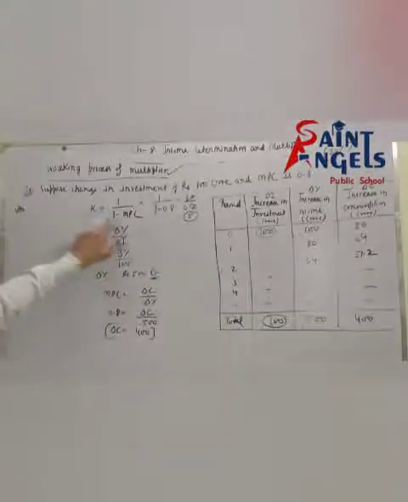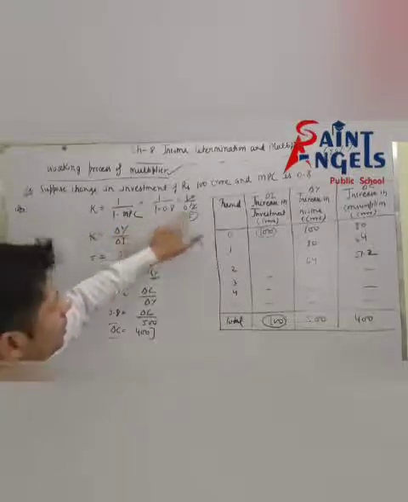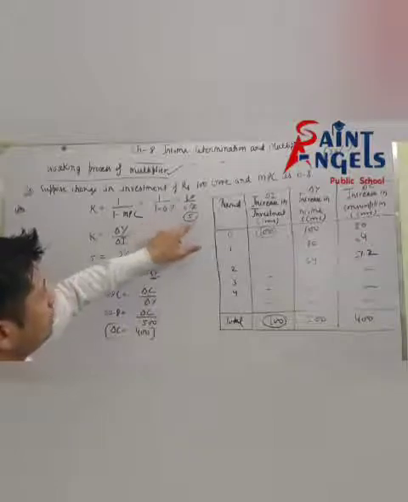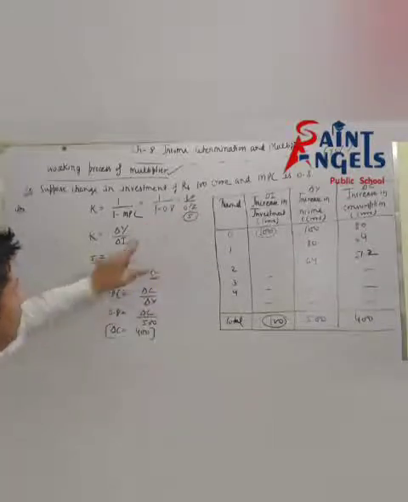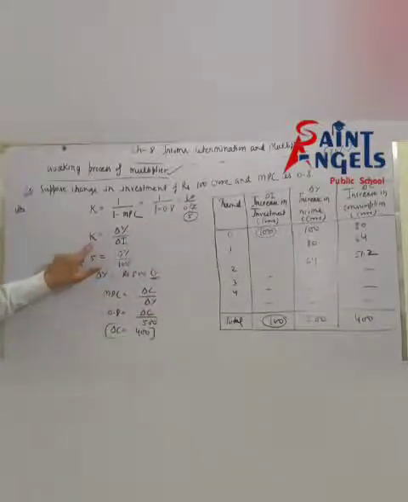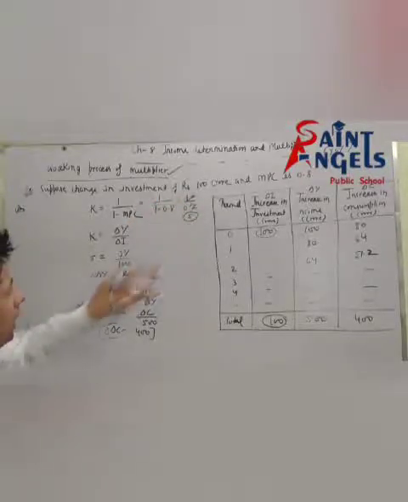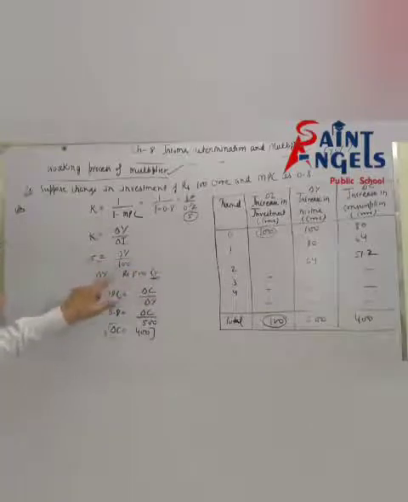You will calculate like this: k is equal to 1 divided by 1 minus MPC. What is the value of MPC? 0.8, and you will solve this and get 5. And see, there is another formula of multiplier: k is equal to delta Y divided by delta I. The value of k is 5, you want to calculate delta Y, and delta I is given here as rupees 100 crore. Cross multiply, then you will get rupees 500 crore.